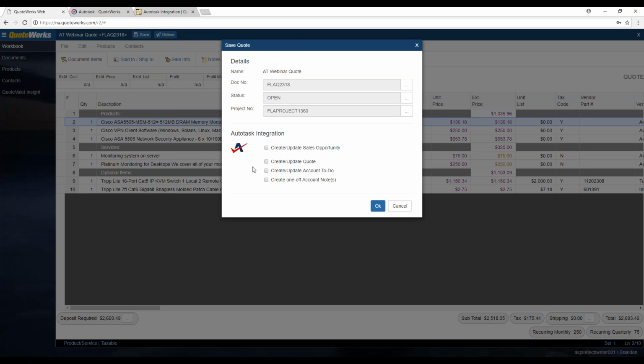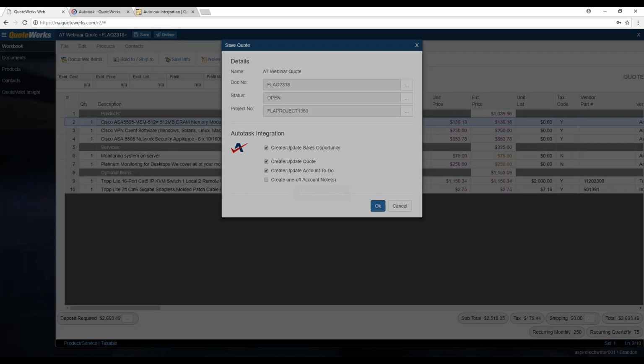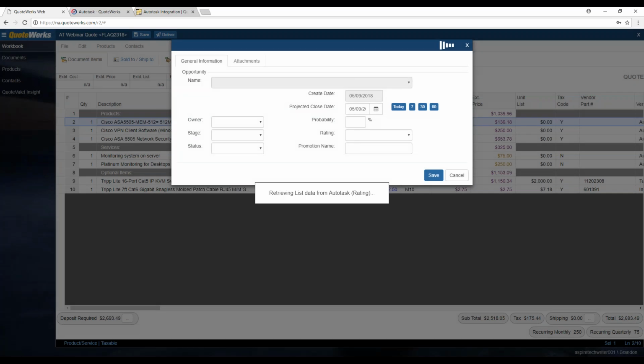And then this is going to be the Autotask integration, where we are going to choose what we want to do. So if we want to create and update the sales opportunity, we can do that. If we want to create and update the Autotask quote, we could do that as well. Same thing if you want to do an account to-do or an account note, we can add those as well. I'm just going to do one because they're essentially the same thing, it just lets you do more than one if you need to. So we'll do OK. That'll save it. If anything's changed, it'll save those changes in QuoteWerks Web.